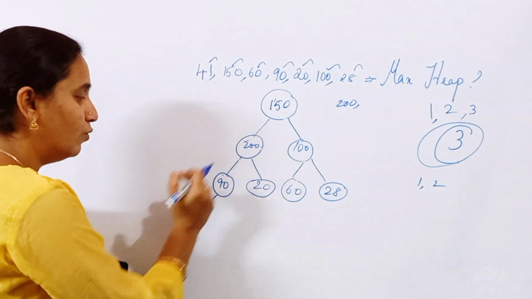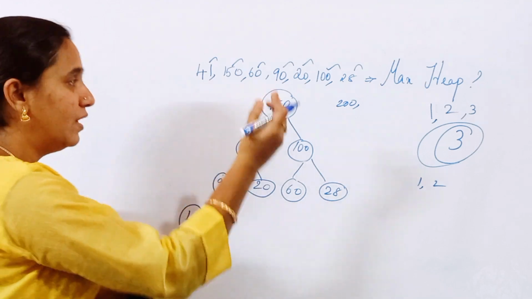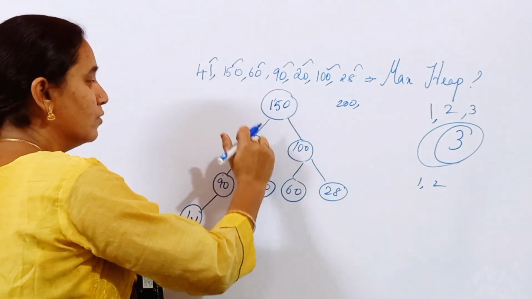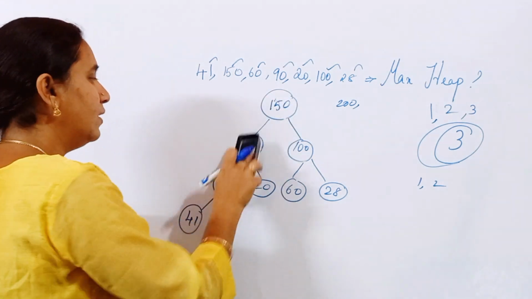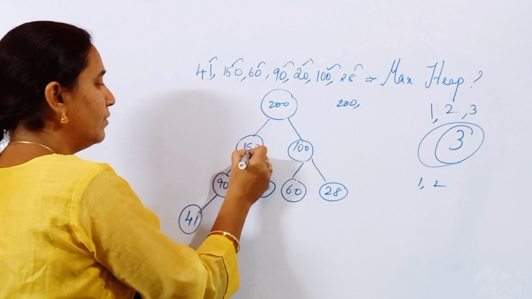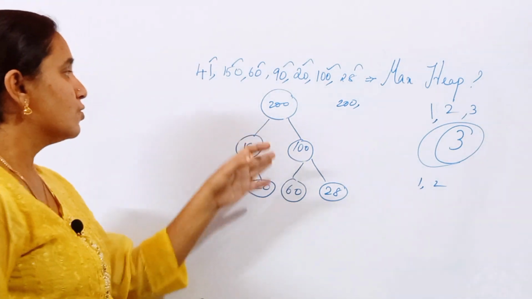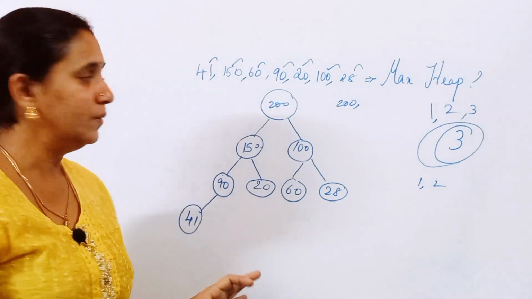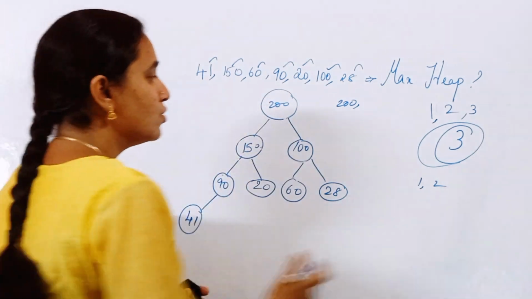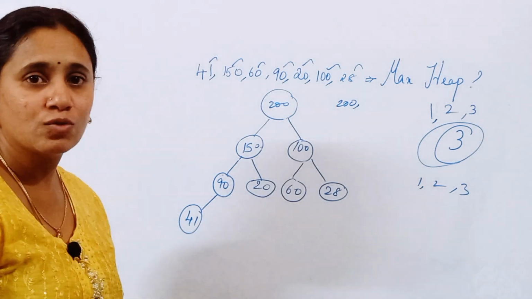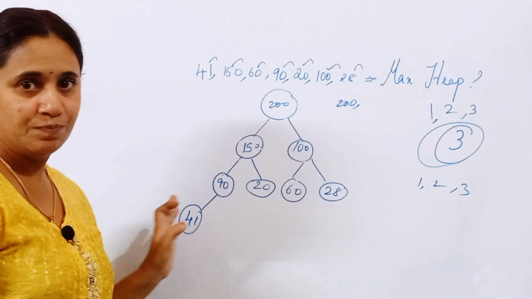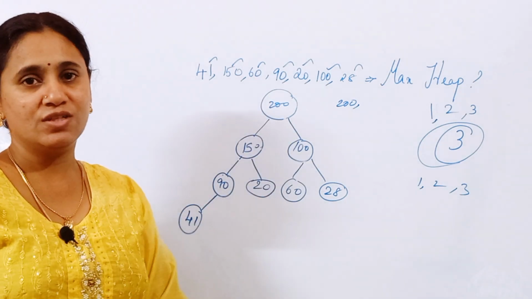Can you follow? See, move from bottom to top and check each and every level in order to make that respective root node greater. Again it is greater than the root node. So make the reheap. So 200 will come here and 150 will be lying over here, friends, right? So if you see this whole data structure, the root node in all the levels is greater. Okay, so the total number of reheapings here also is going to be 3. Friends, are you all clear? So this type of construction is called heap tree construction.